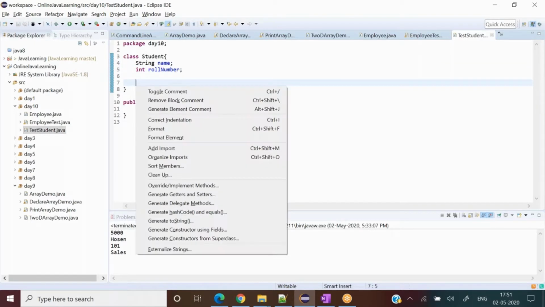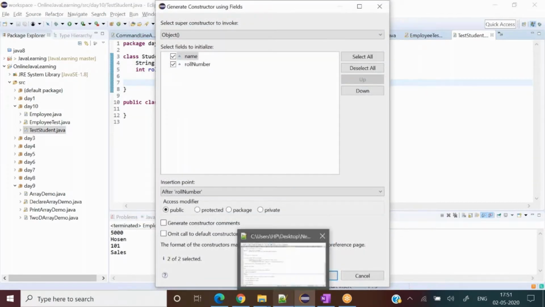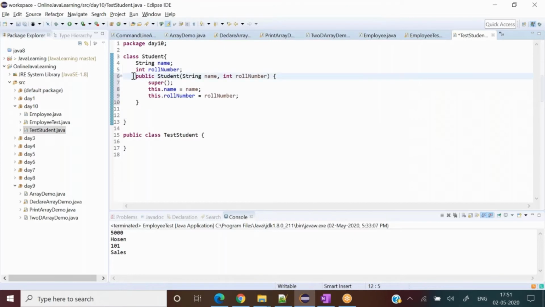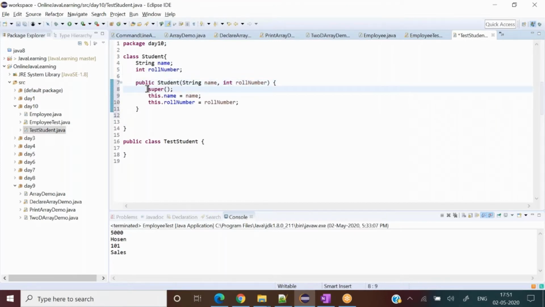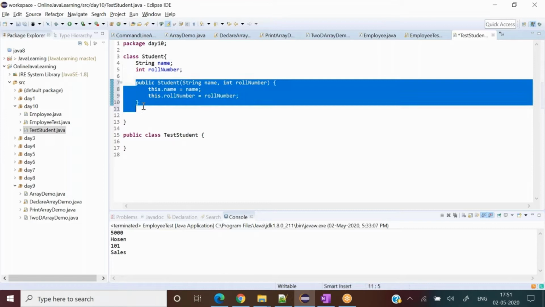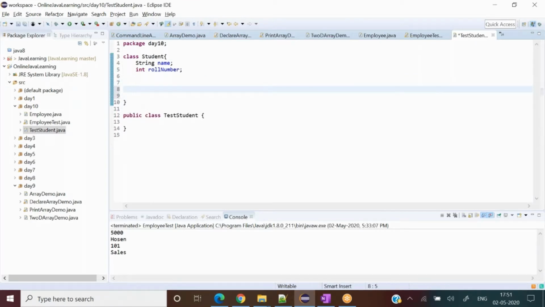Now I'll be making its constructor as well. This constructor I have created. See, I write public, then no return type, Student. This is the default constructor. Let's write the default one and test it.